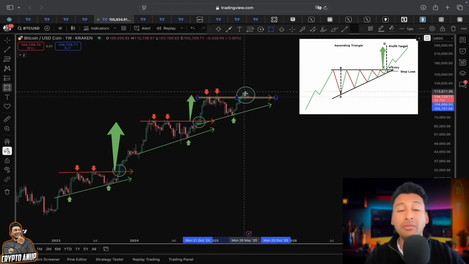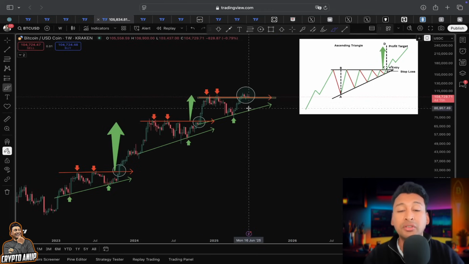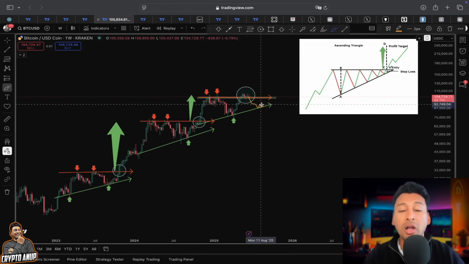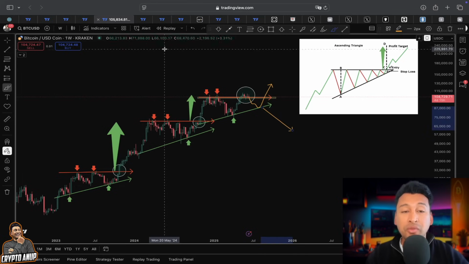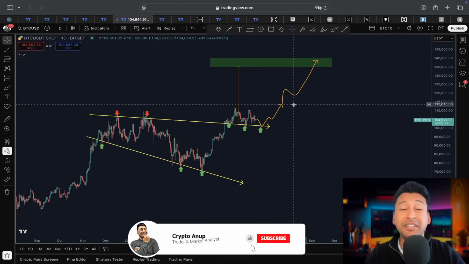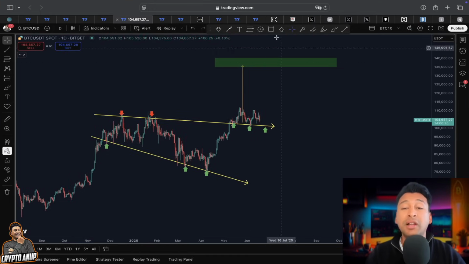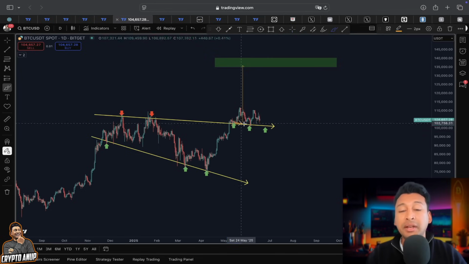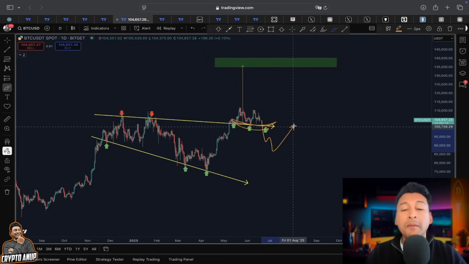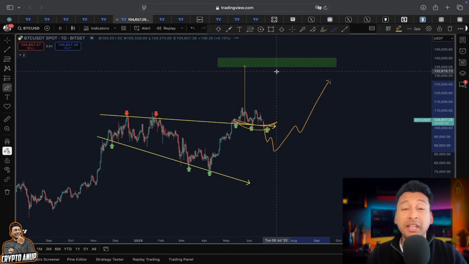Failing to hold its ground above 100,000 means even this bullish continuation has to wait, and the price of Bitcoin could show a continuation in this manner before deciding the direction. I'm being very realistic with you guys. Bitcoin remaining above 100,000 means the bullish continuation pattern continues, but failing to hold the ground around 100,000 means we have to wait a little bit longer before expecting a reversal in this manner.